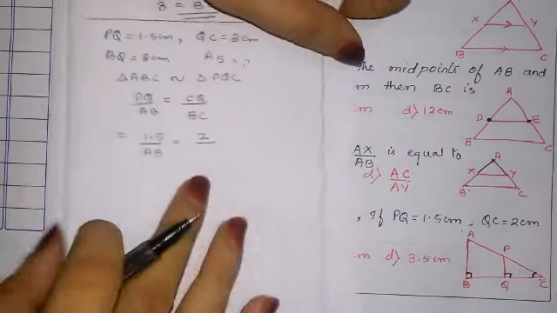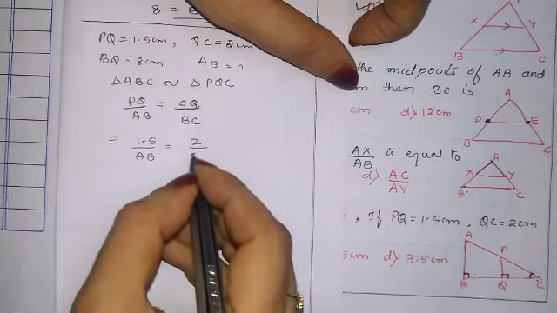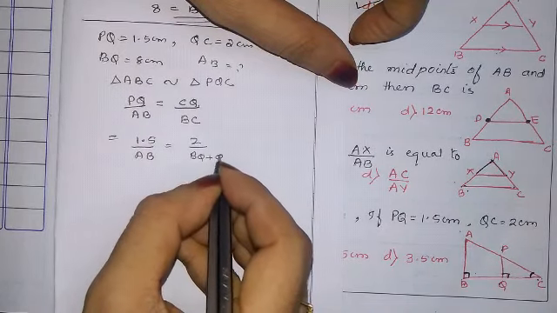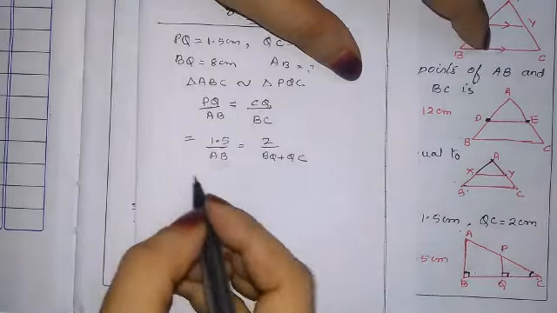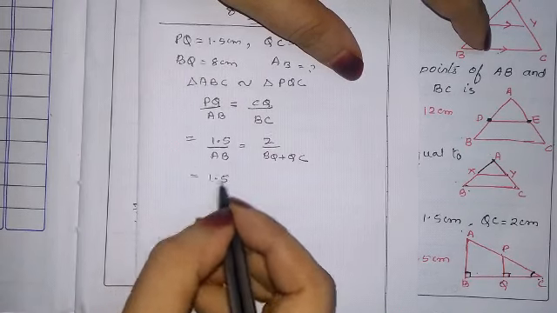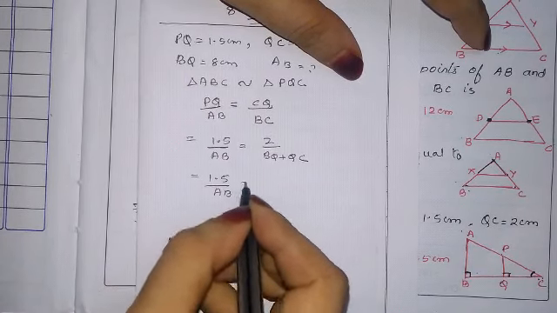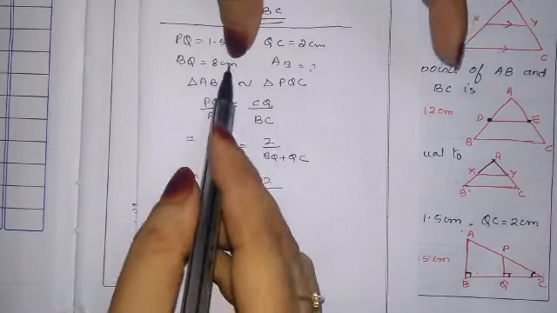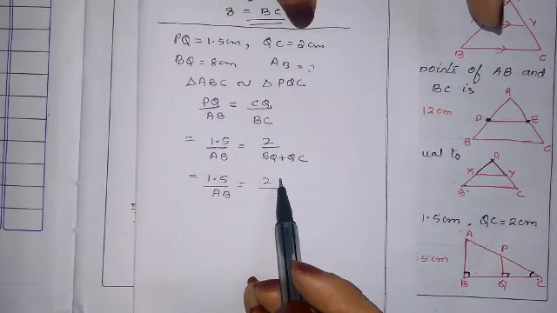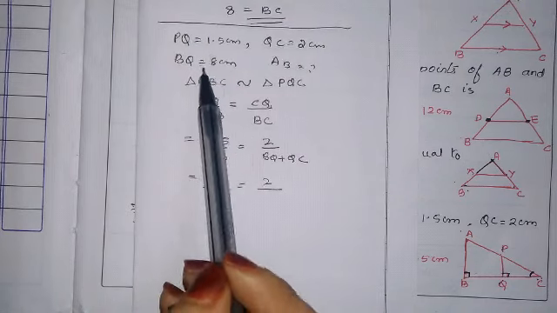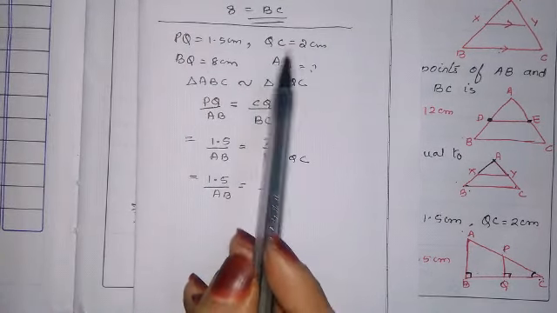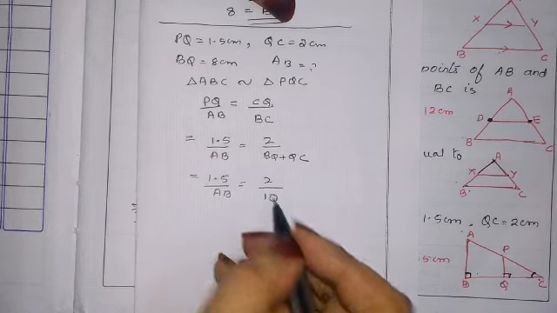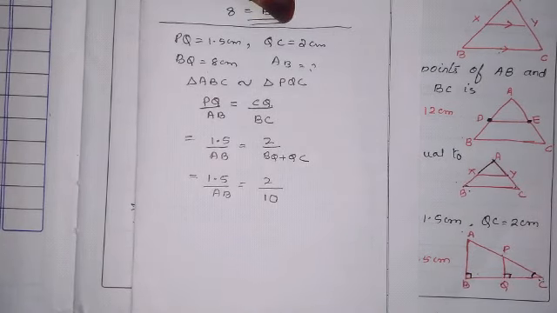BC is BQ plus QC. So 1.5 upon AB is equal to 2 upon BC, where BQ is 8 and QC is 2, so 8 plus 2 is 10.